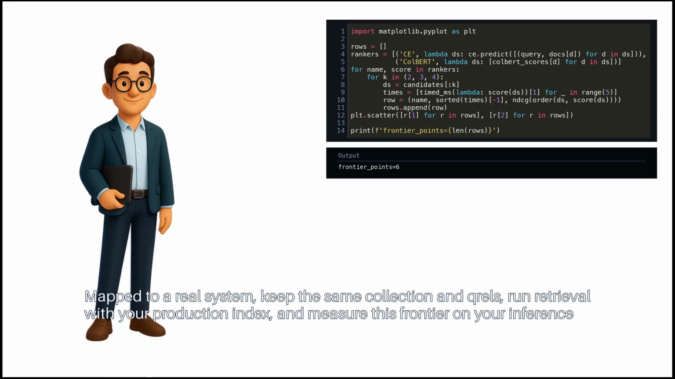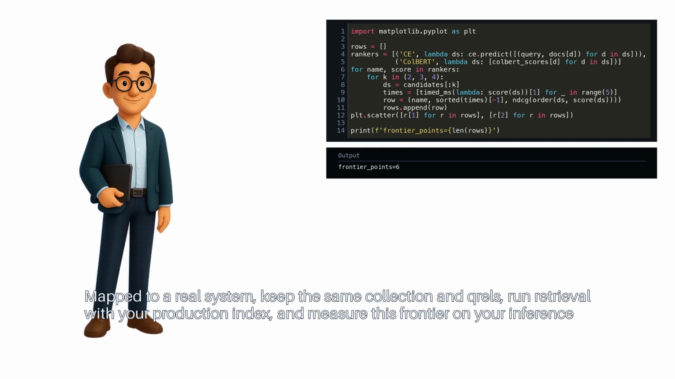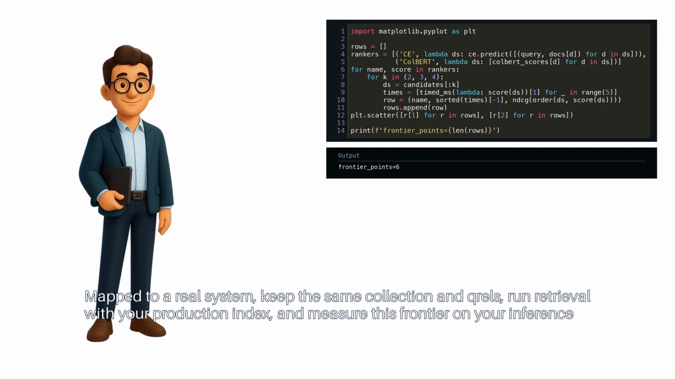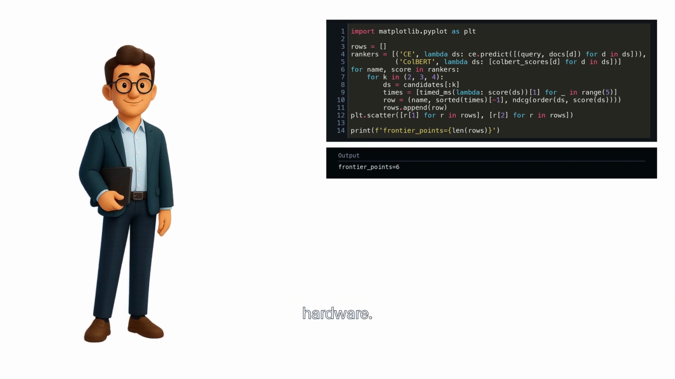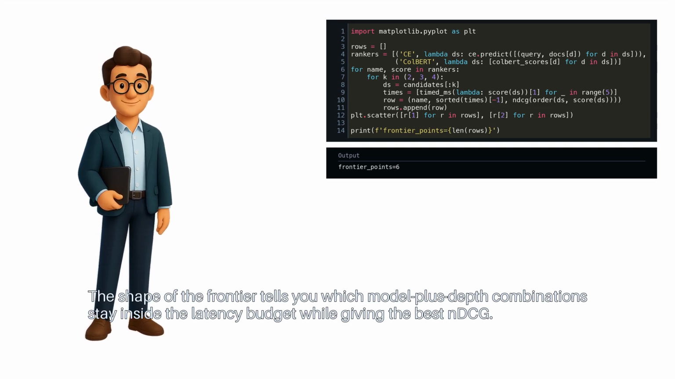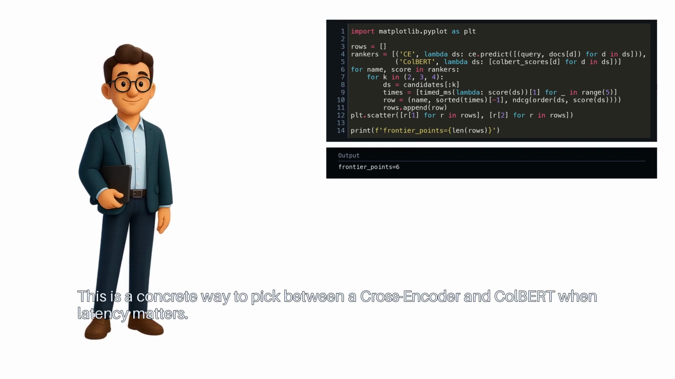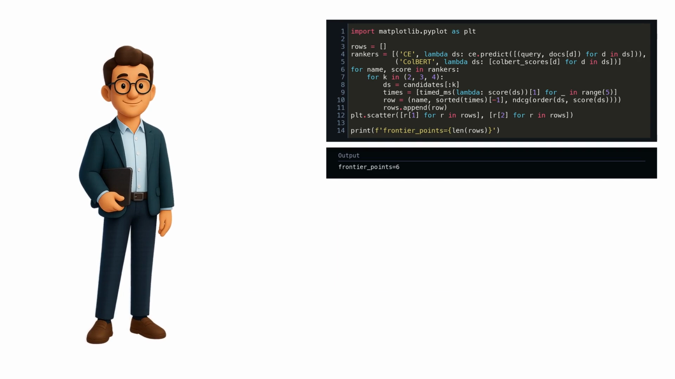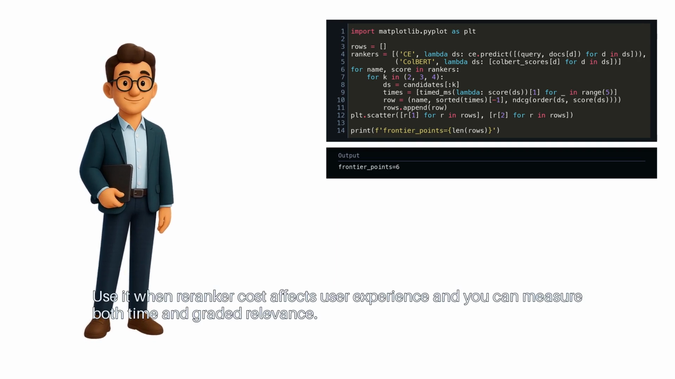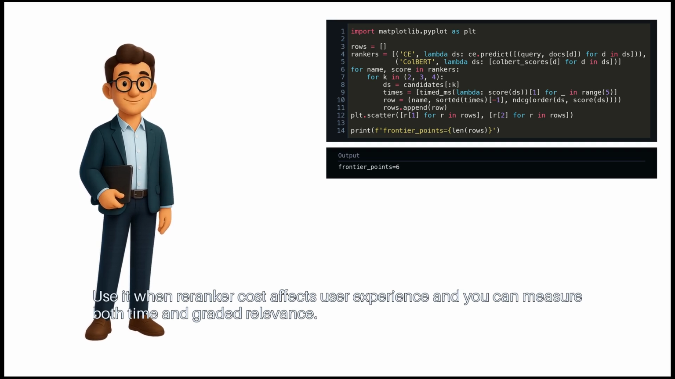Mapped to a real system. Keep the same collection and qrels. Run retrieval with your production index and measure this frontier on your inference hardware. The shape of the frontier tells you which model plus depth combinations stay inside the latency budget while giving the best nDCG. This is a concrete way to pick between a Cross-Encoder and ColBERT when latency matters. Use it when re-ranker cost affects user experience, and you can measure both time and graded relevance.